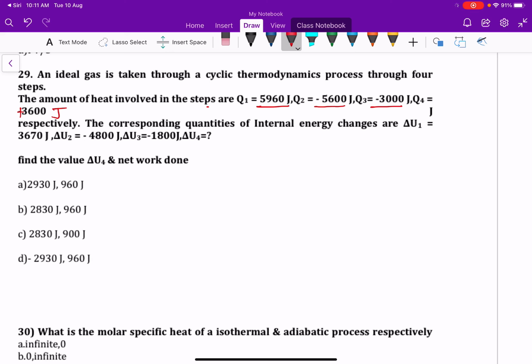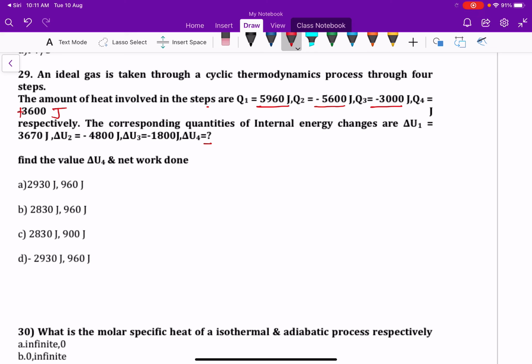The corresponding internal energy changes are delta U1 equal to 3670 joules, delta U2 equal to minus 4800 joules, delta U3 equal to minus 1800 joules, and delta U4 equal to how much?